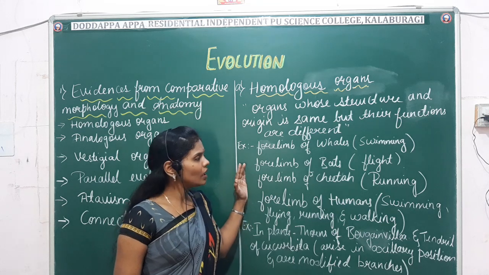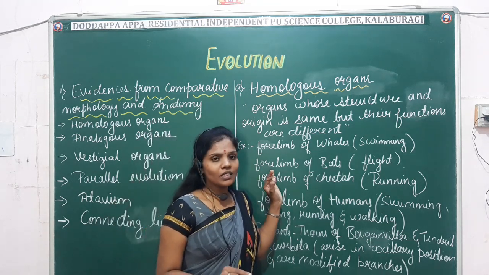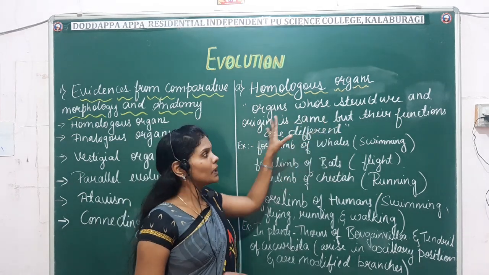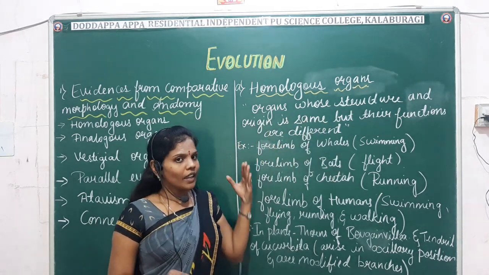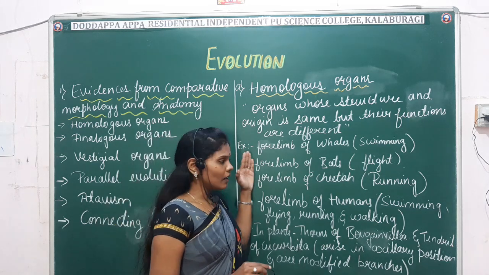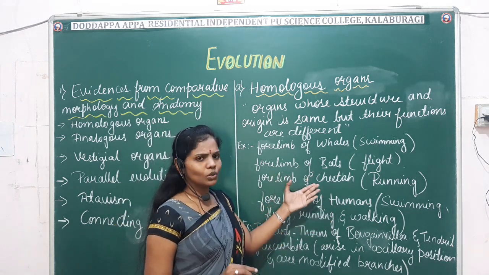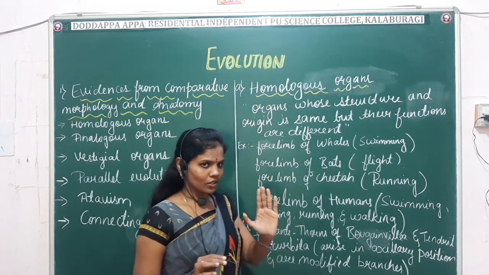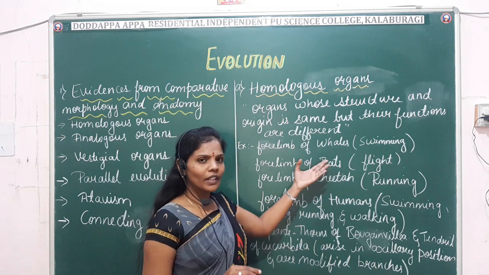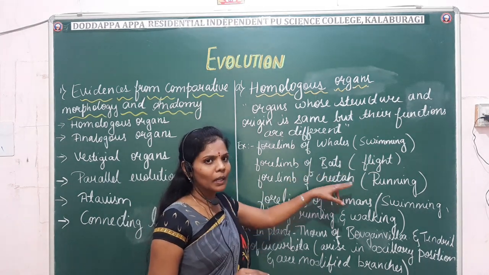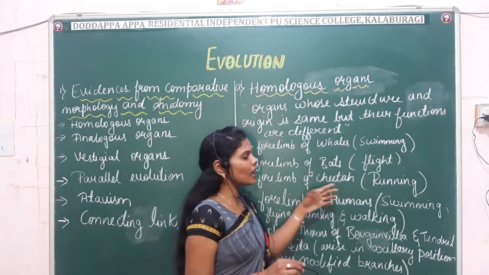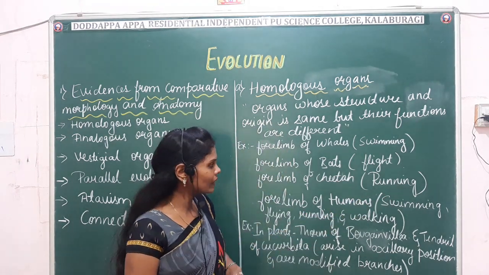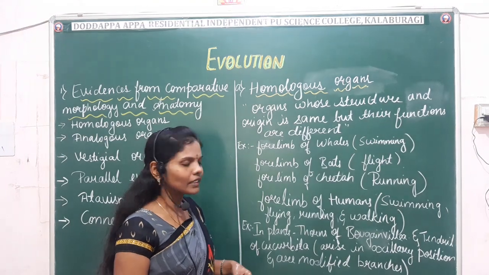They are very important. Homologous organs means the organs whose structure and origin are the same, but their function is different. Examples: the forelimbs of different animals. You can mention two of them: forelimbs of bat or forelimbs of man. And you have to keep their functions also. Forelimbs of whales help for swimming. Forelimbs of bat help for flight. Forelimbs of cheetah help for running. And in human beings, it is modified for different functions like swimming, flying, running, and walking.